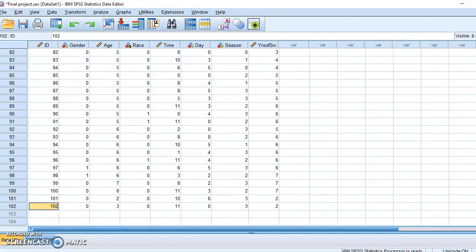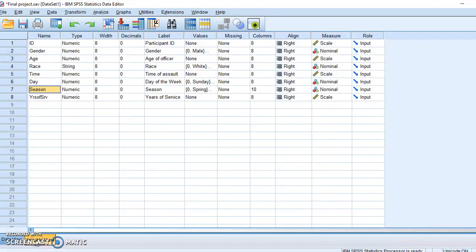For this data set, I'm using a quantitative process encompassing a non-experimental design utilizing a two-way ANOVA and SPSS, which also allows the researcher to determine if an interaction exists between the independent variables, which is days of the week, and the season of the year on the dependent variable time of assault. And I'll change to the data view so you can see how the variables are measured.